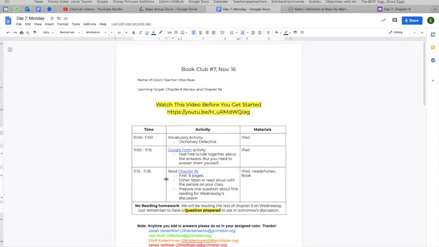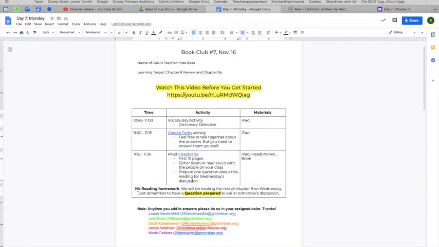Once you're finished, you're going to read Chapter 9A. Chapter 9 is about 30 pages, so I've split it up into 2 different parts for you. Just remember, there's the link there. Just remember that as you are listening to it, you are going to prepare 1 question about this reading for Wednesday's discussion. Normally we do dice discussions or I just ask you questions. This next week you guys are going to be kind of leading the discussion, and so you are each going to prepare 1 question to ask everybody else.